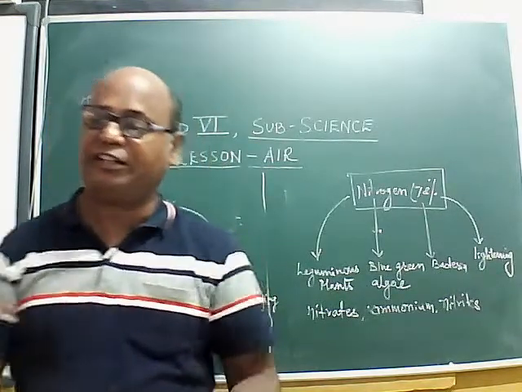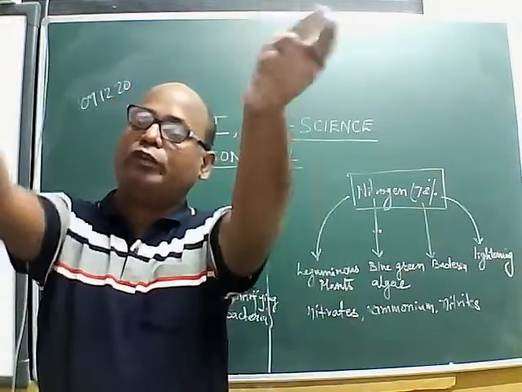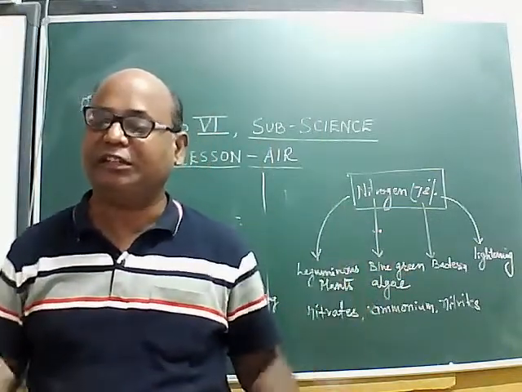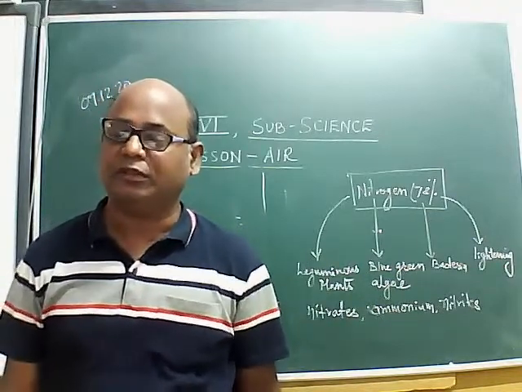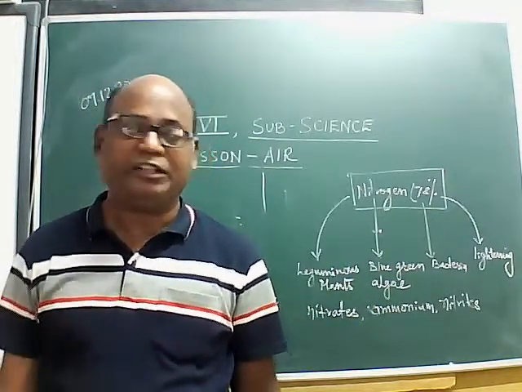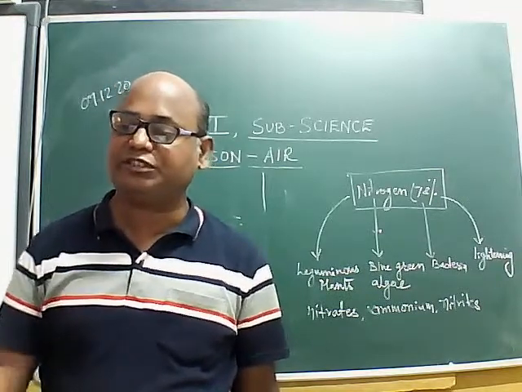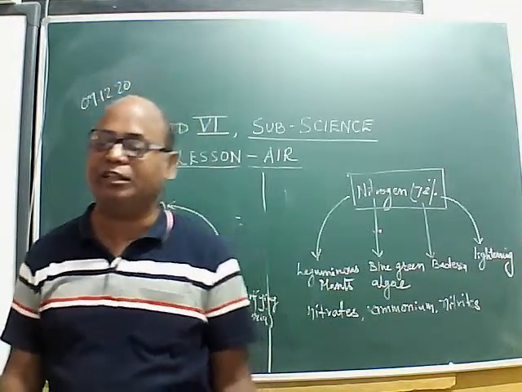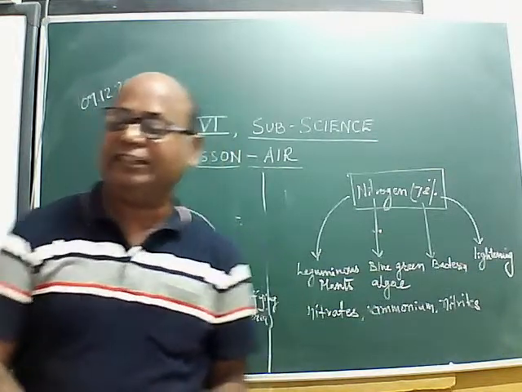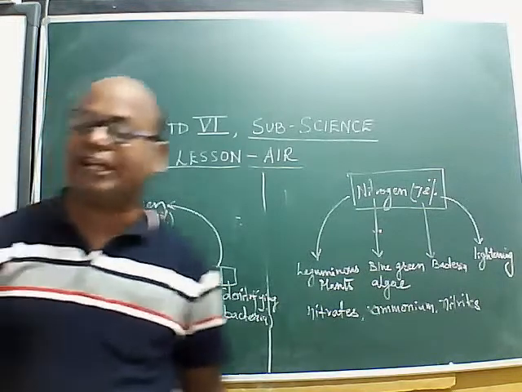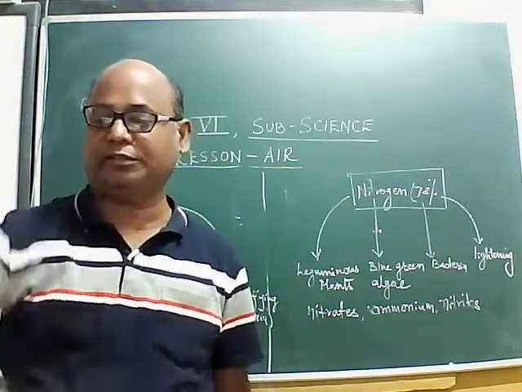Then how is it returned when it is utilized? If you go on taking it from the air, it will finish, isn't it? So how is it returned then? After death, the decomposers decompose our body, they convert the organic substances into inorganic substances and minerals to make the soil fertile. Then there are denitrifying bacteria which release this nitrogen back into the air.